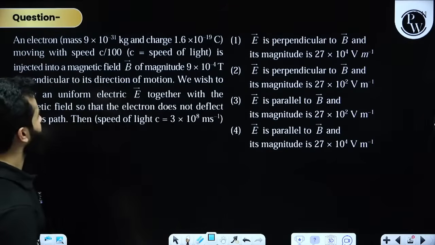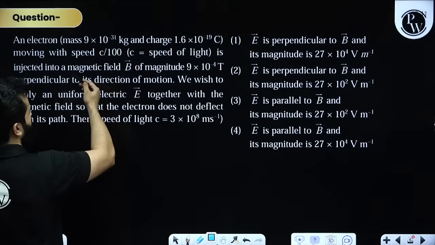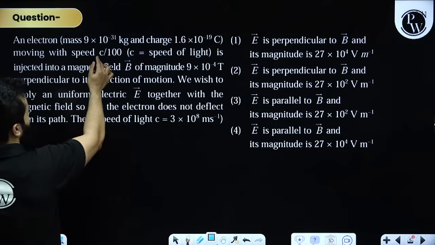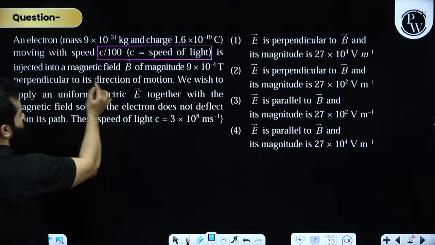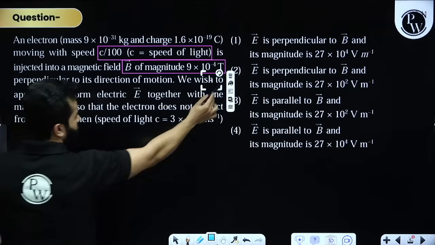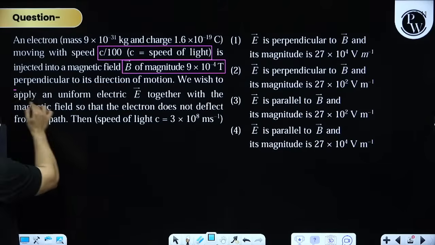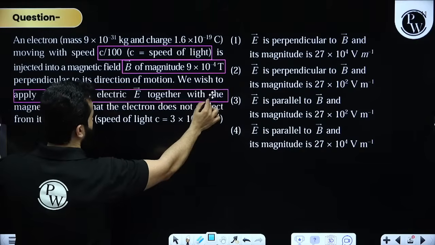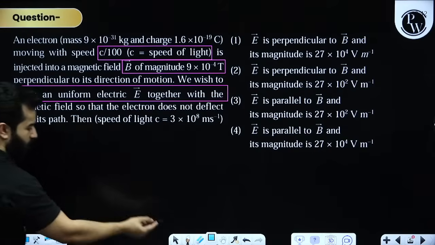Now in this question they are saying an electron, we know the mass of an electron, we know the charge, moving with the speed of c by 100, is injected into a magnetic field of magnitude 9 into 10 to the power minus 4 Tesla, perpendicular to the direction. If we wish to apply a uniform electric field along with the magnetic field so that the electron does not get deflected.